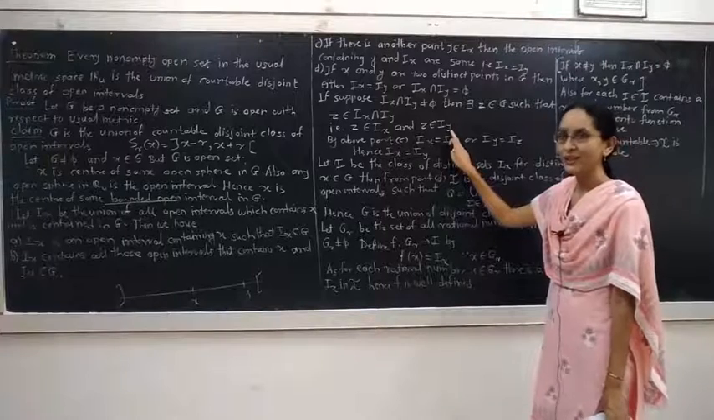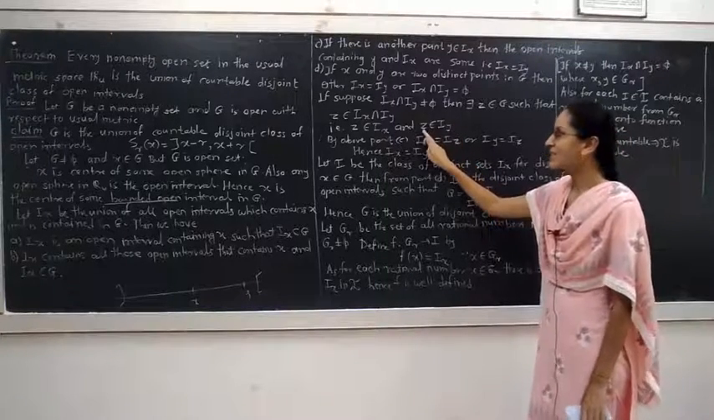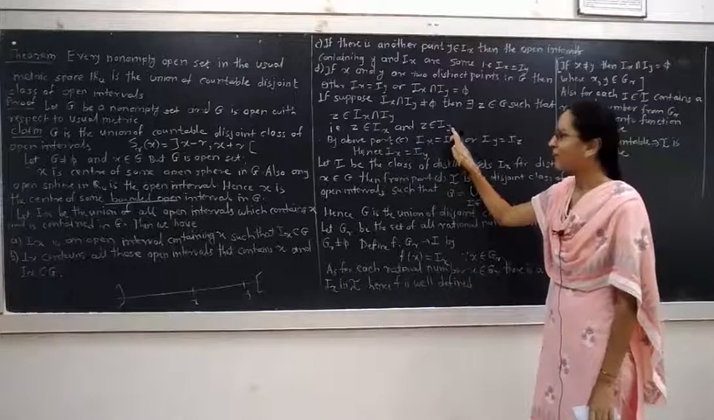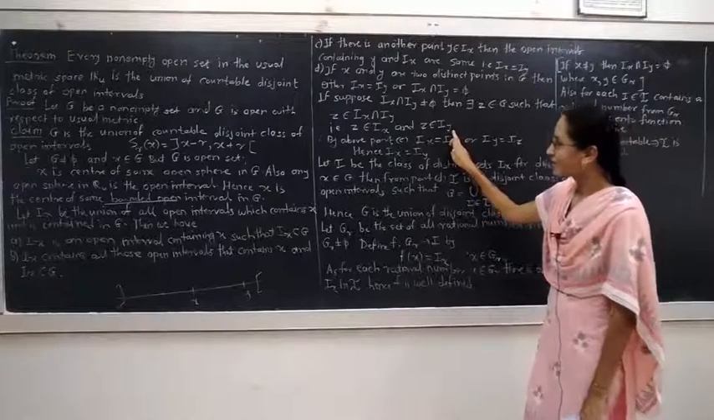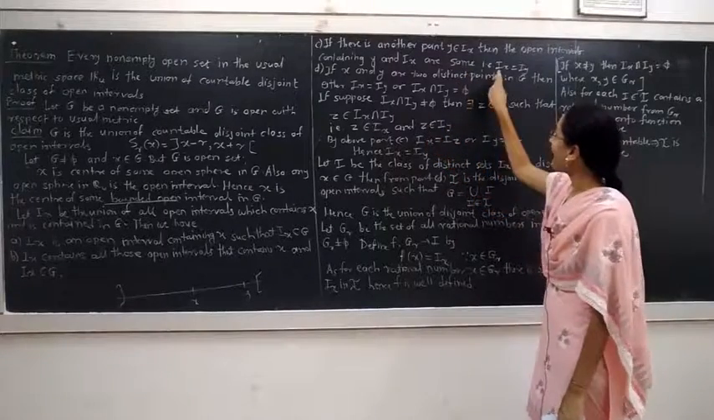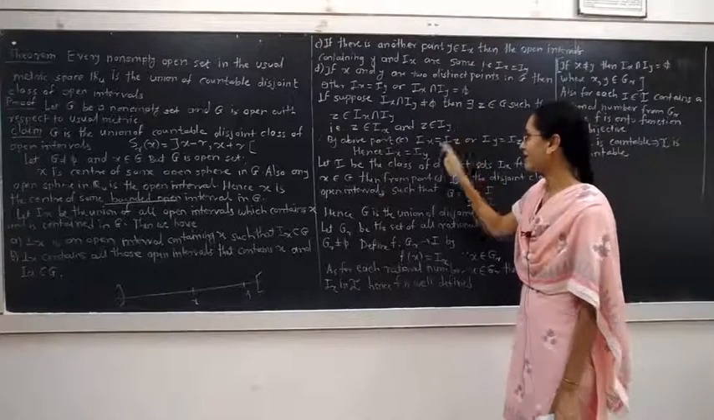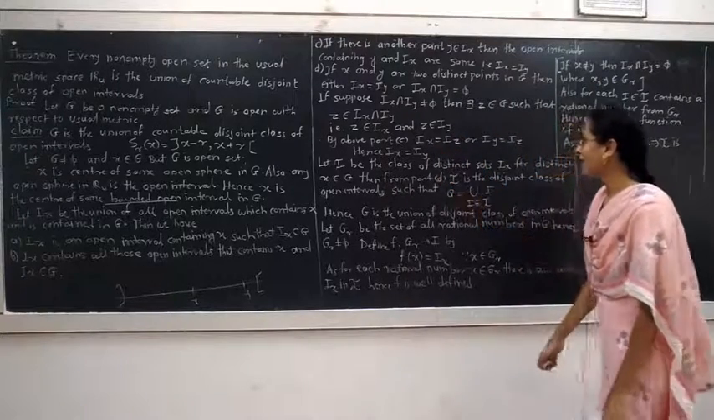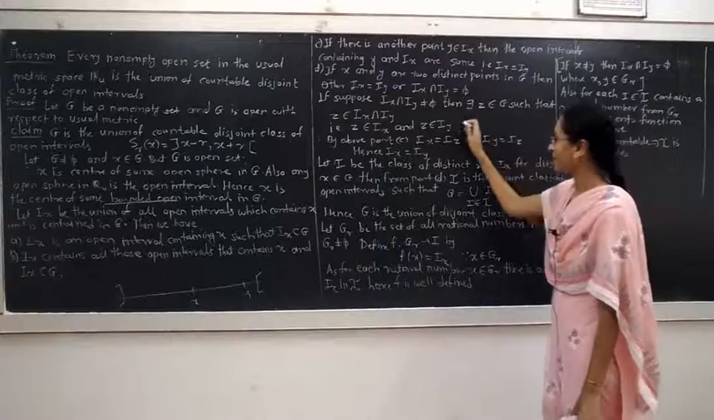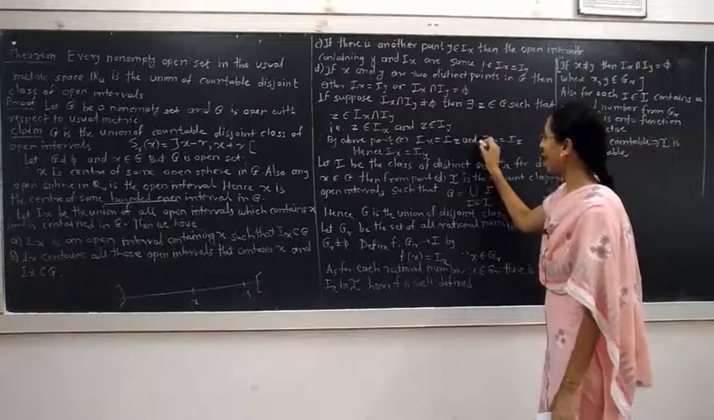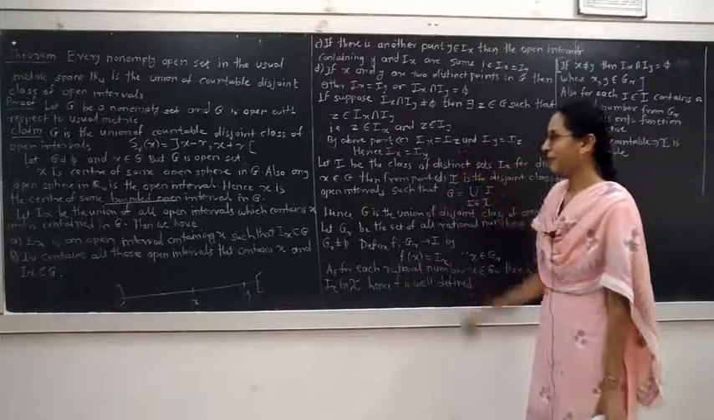Here also z belongs to Iy. Iy is the union of all open intervals containing y, and z is a point different from y belonging to this union Iy. Hence, by part C, Iz is equal to Iy. Hence, we have two equations: Ix is equal to Iz and Iy is equal to Iz. Hence, Ix is equal to Iy.